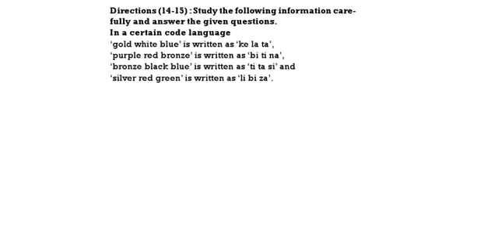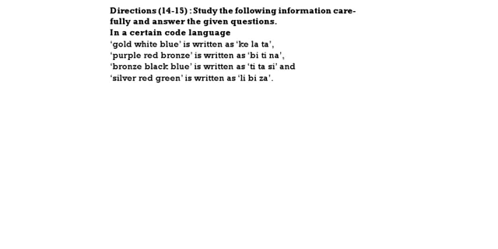See the next one. This is called coding and decoding. Now here, study the following information carefully, then answer the question. Gold, white, blue means KELATA. Purple, red, bronze means BITINA. Bronze, black, blue means TITASI. Silver, red, green means LIBIZA. Now, we should find the code for each and every word, then you have to answer the question.